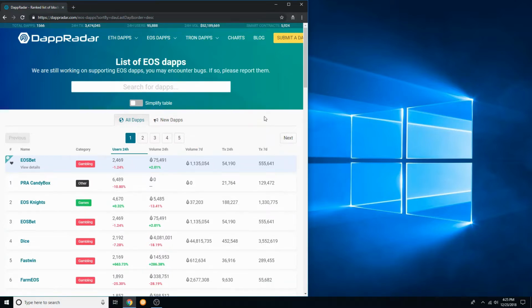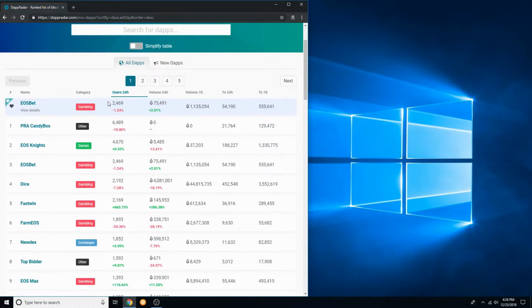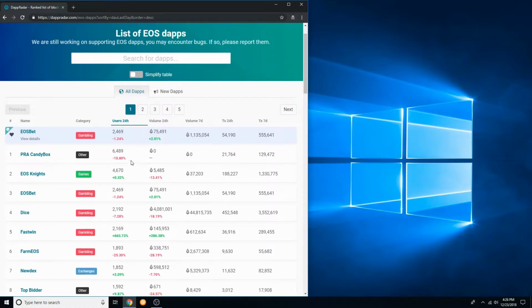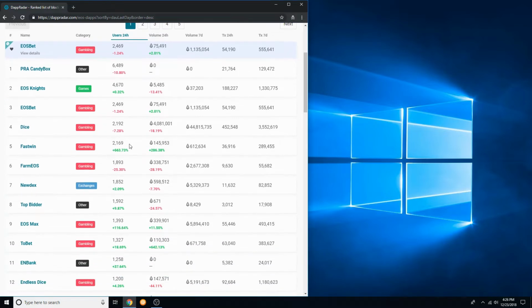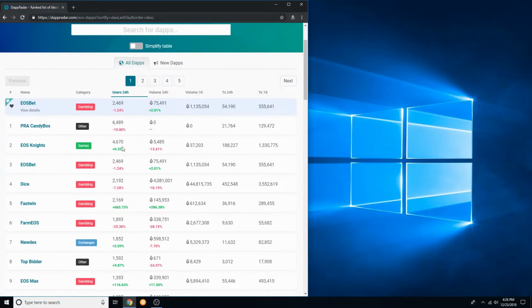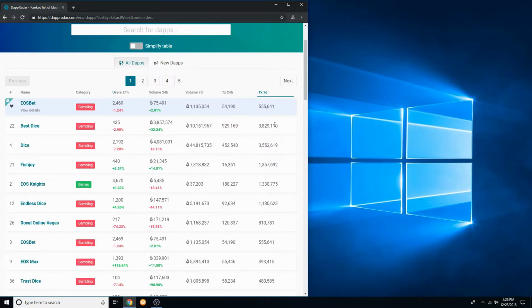Next, I want to go over the EOS decentralized applications. First thing you're going to notice is the significantly more users in a 24-hour period that the EOS decentralized applications have over Ethereum. The best Ethereum application didn't even have 1,000 daily users, whereas EOS has over 10 with more than 1,000, and their best having 6,500 and 4,600 users. The next thing I'd like to take note of is the 7-day transaction volume, and this is already significantly higher. It's in the millions versus Ethereum, which is not in the millions.